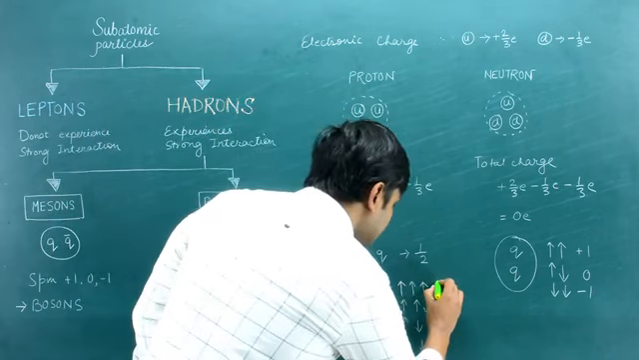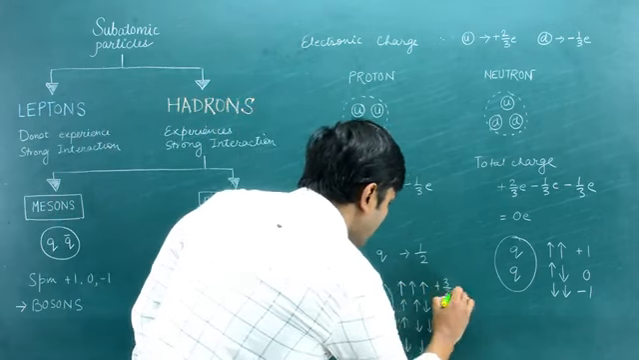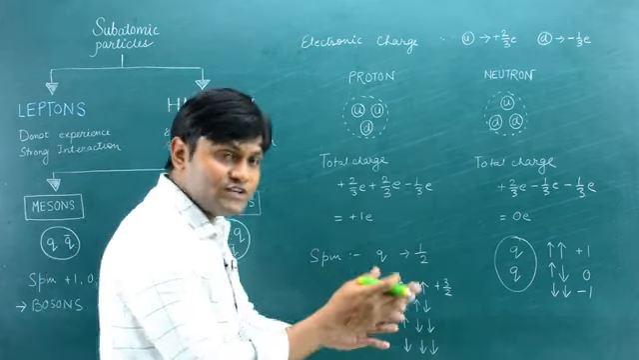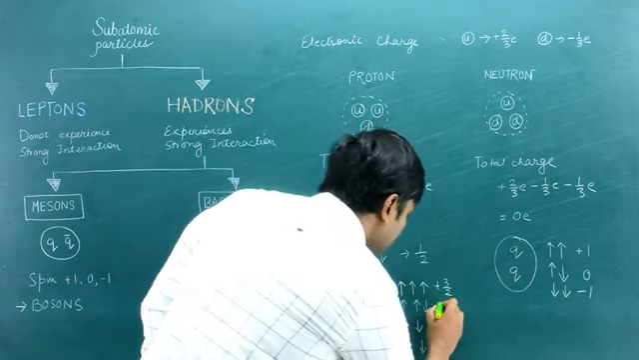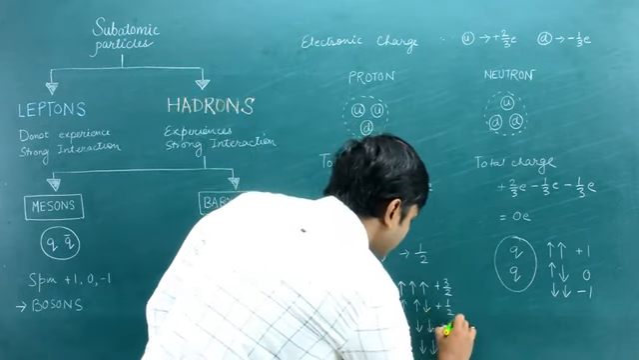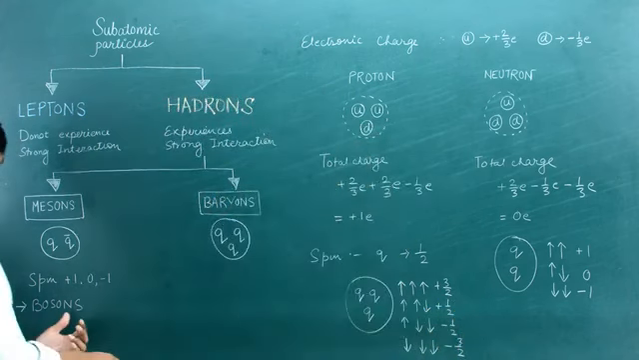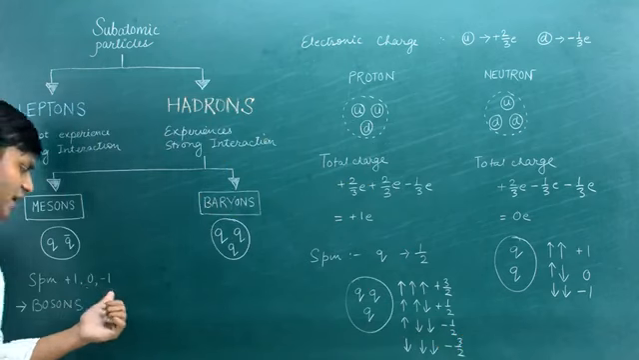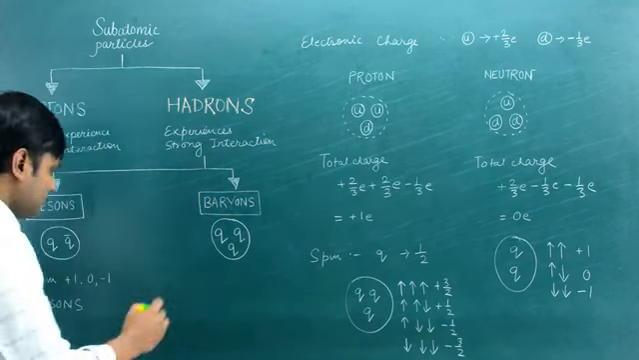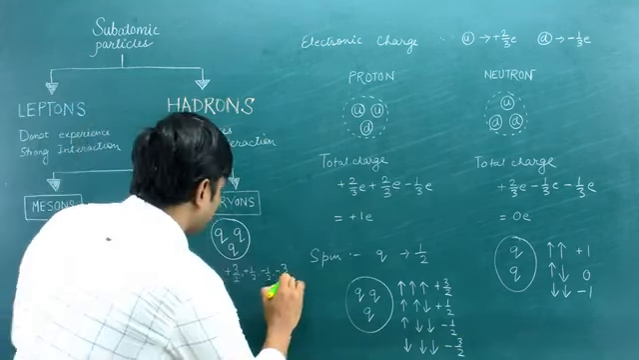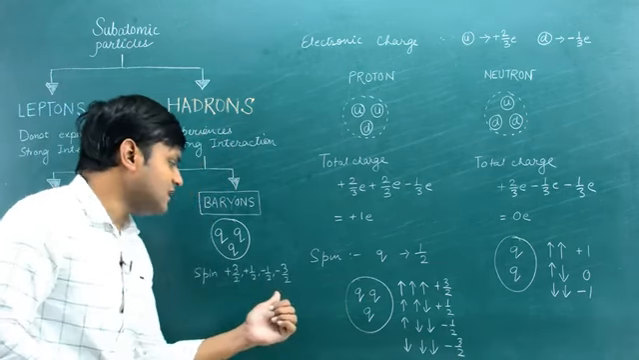So you can have plus 3 by 2, or two of them oppositely aligned. Then you can have plus 1 by 2, or minus 1 by 2, or minus 3 by 2. So as opposed to mesons that can have spin of plus 1, 0, minus 1, the baryon particles can have a spin of plus 3 by 2, plus half, and minus 3 by 2.